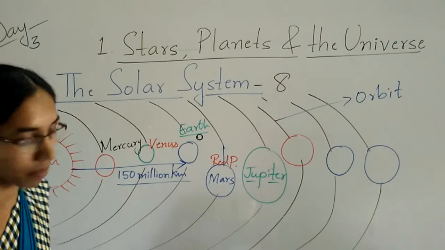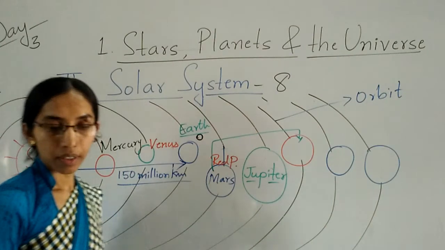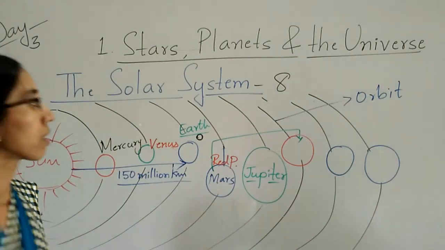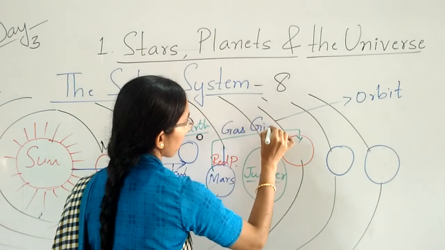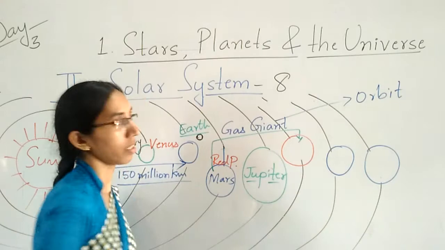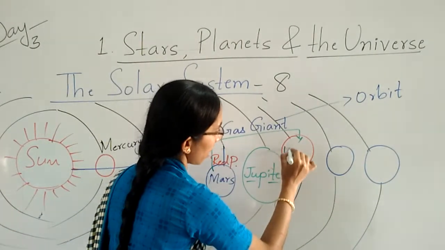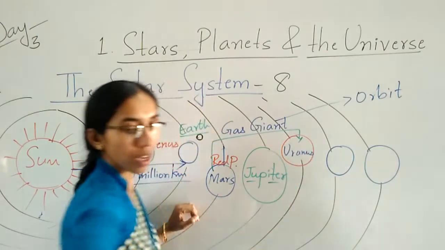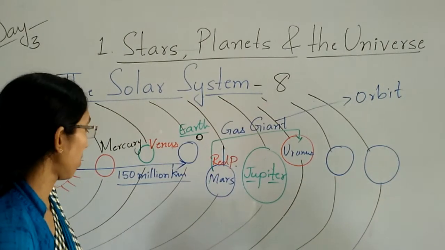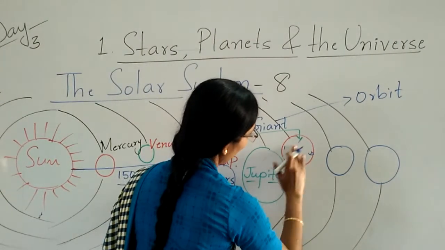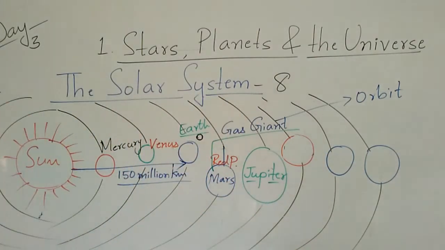So these planets are also called gas giant planets. Why are they called gas giant planets? Jupiter, Saturn, and Uranus.